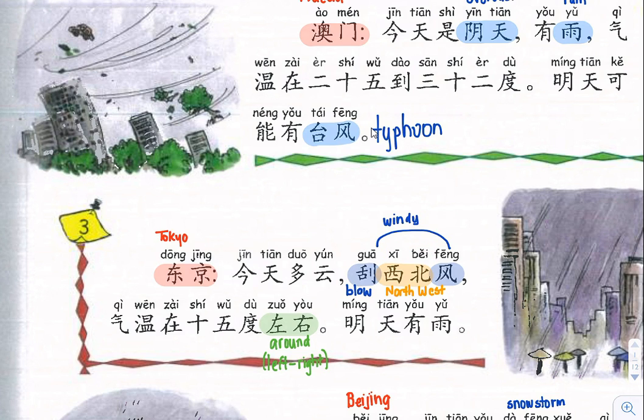And then in the second part of the sentence, 气温, the temperature is at 15 degrees around about, 左右. This is a colloquialism of using left and right to say it's around about. Now, this you can't usually use when you have a from or to number. So if you're going to say it's 25 to 30 degrees, you probably wouldn't say 左右 at the end. It's when you're making an approximation about a particular number, in this case 15. Now, 明天有雨, tomorrow it will have rain.